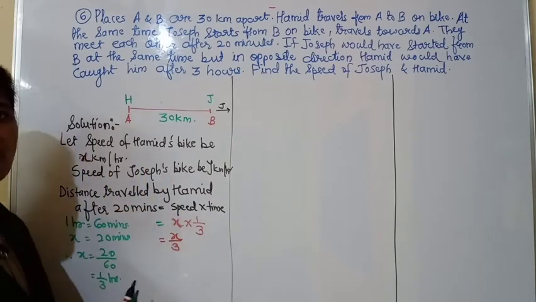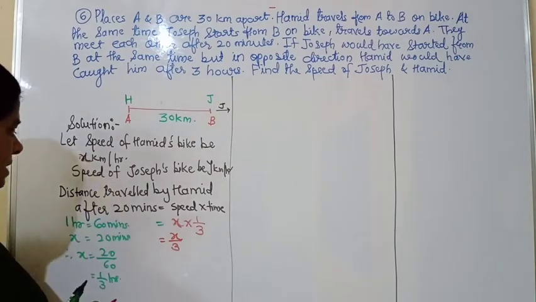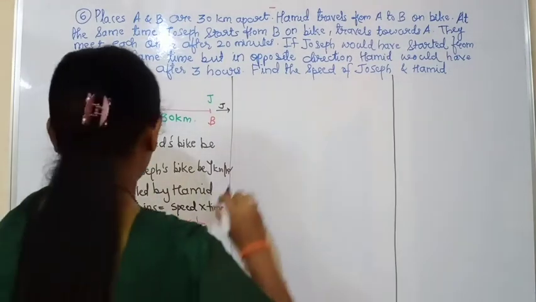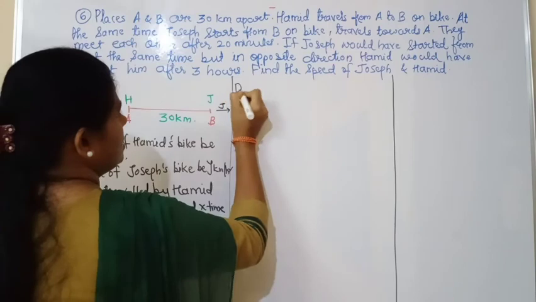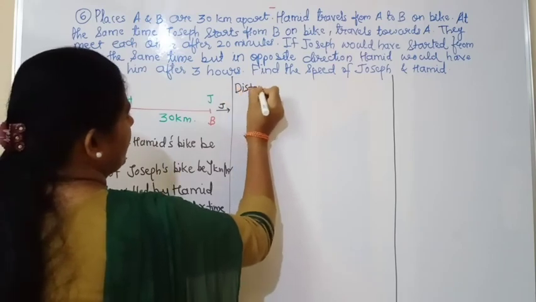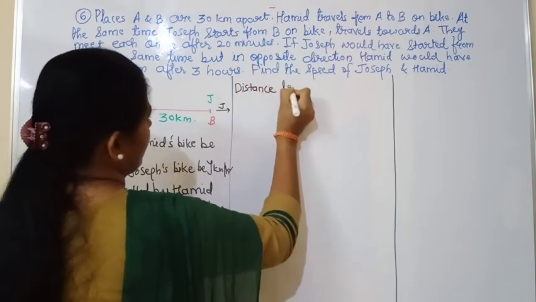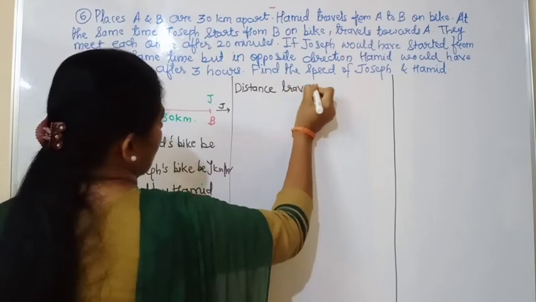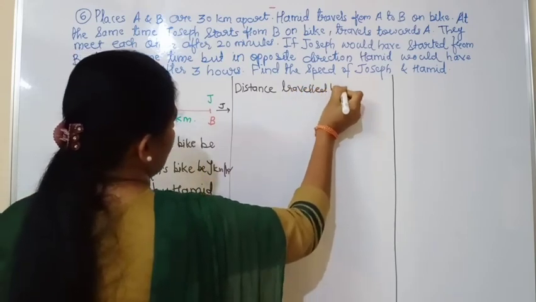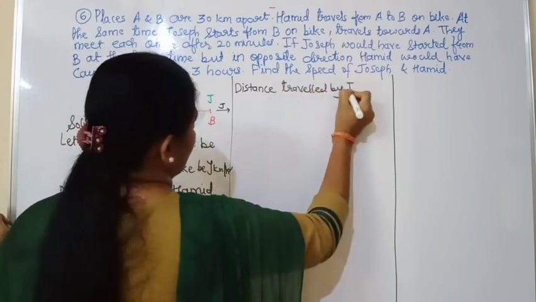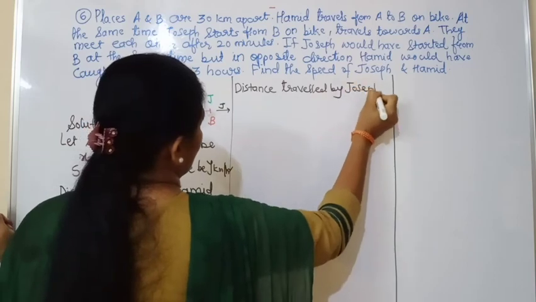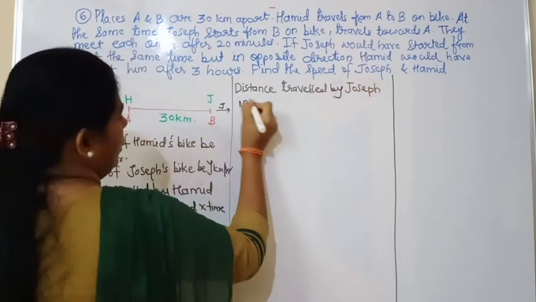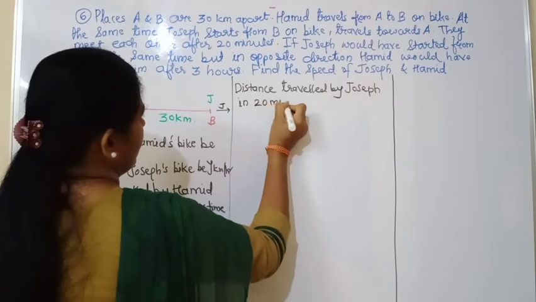Now we will see the distance traveled by Joseph in 20 minutes.